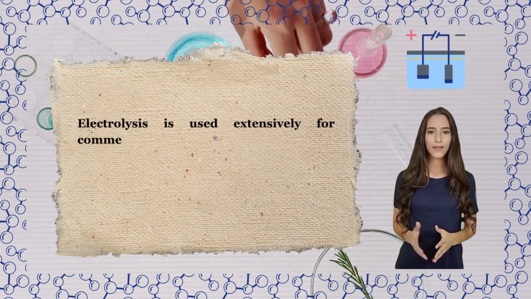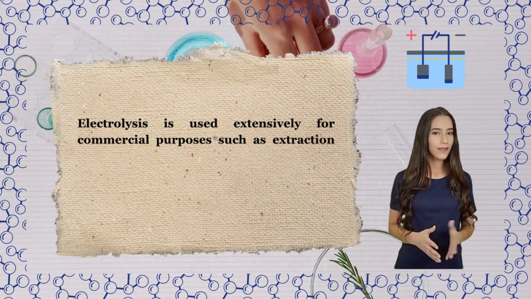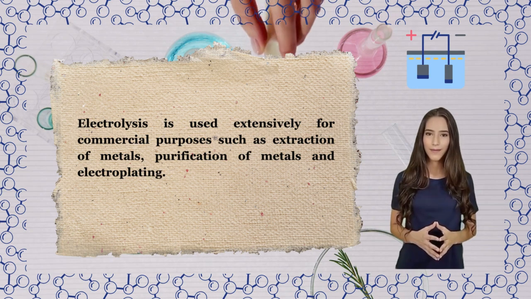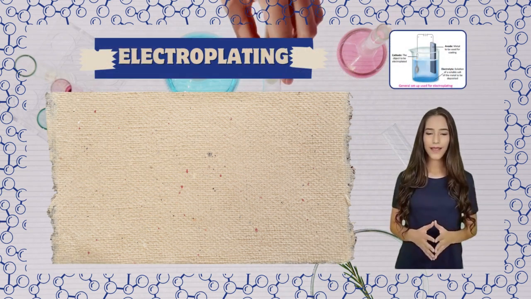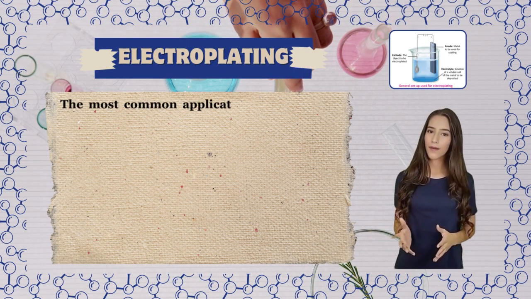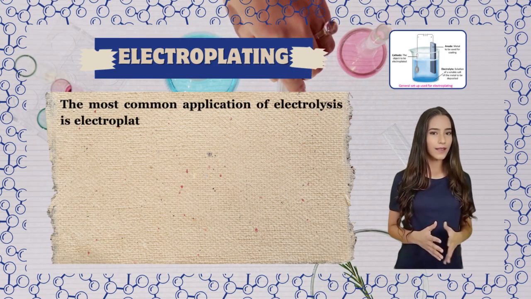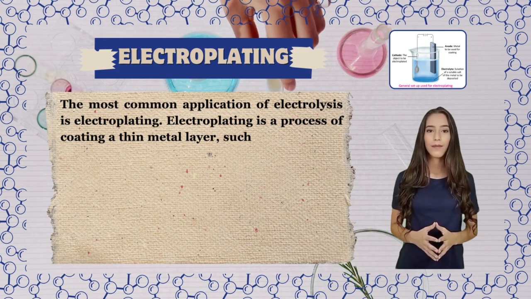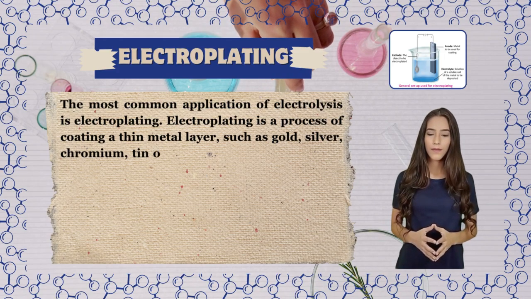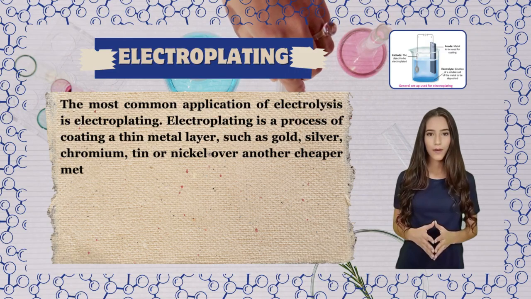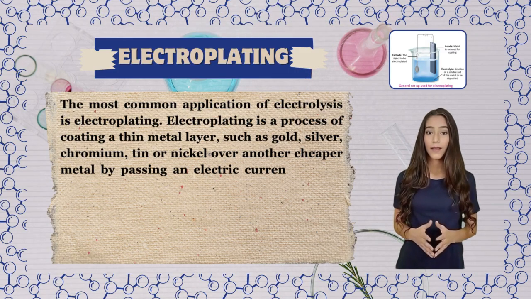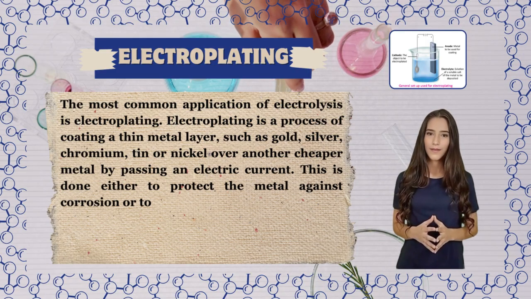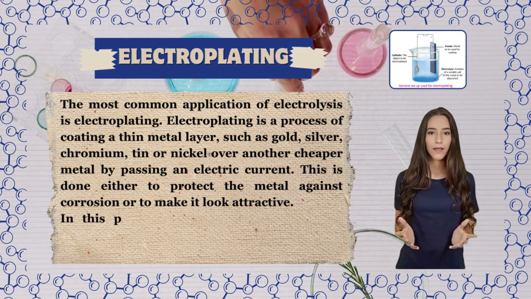Electrolysis is used extensively for commercial purposes such as extraction of metals, purification of metals, and electroplating. Electroplating. The most common application of electrolysis is electroplating. Electroplating is a process of coating a thin metal layer, such as gold, silver, chromium, tin or nickel, over another cheaper metal by passing an electric current.